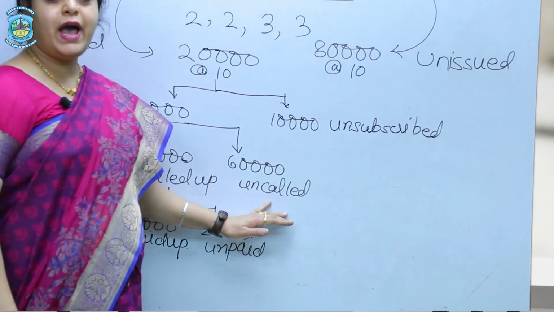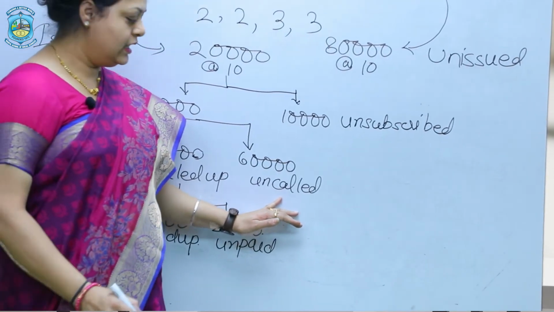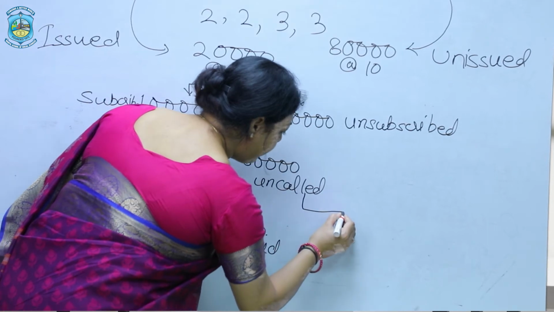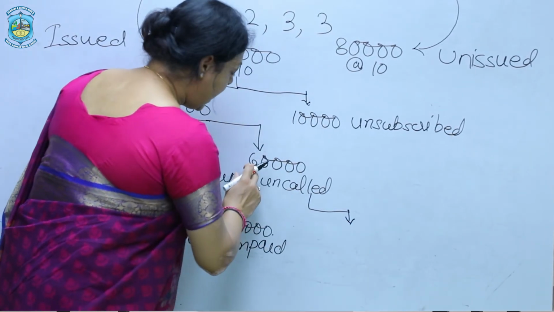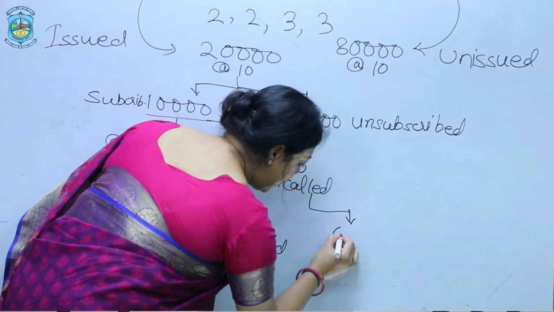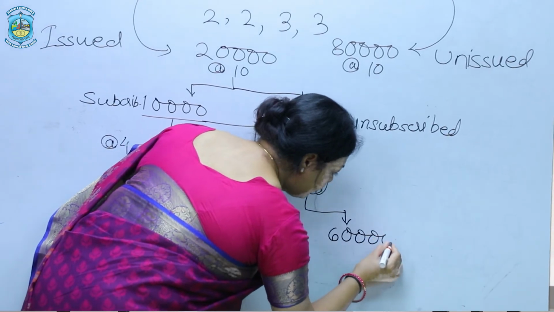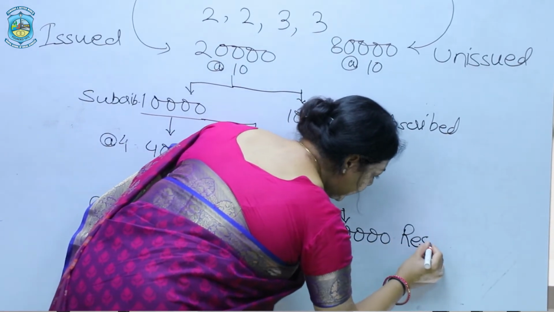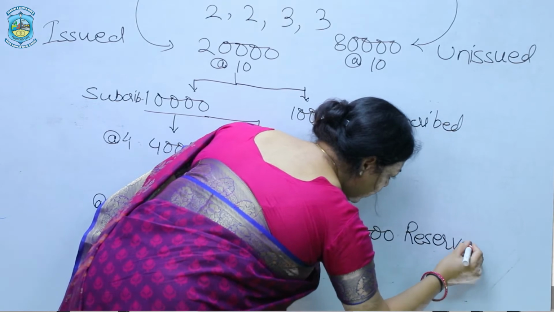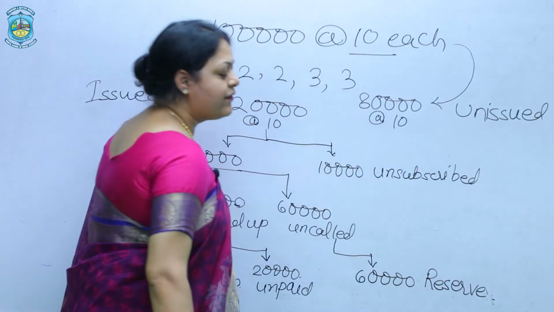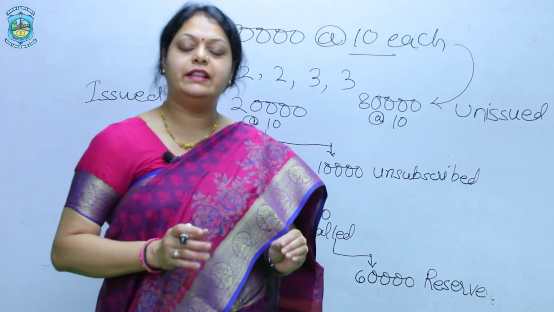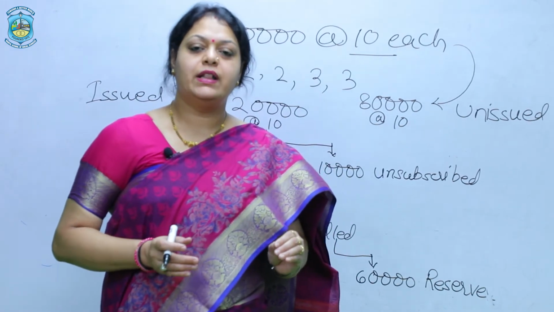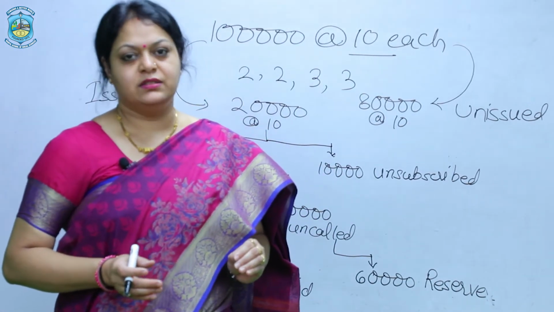Now we also have the reserve capital. Reserve capital is the part, that is the 60,000, which is kept by the company for further use. This reserve capital is called by the company at the time of winding up, when they further need the funds.